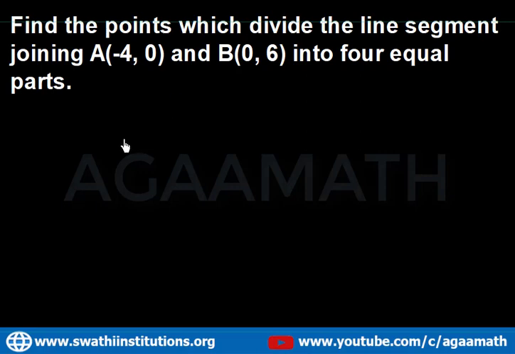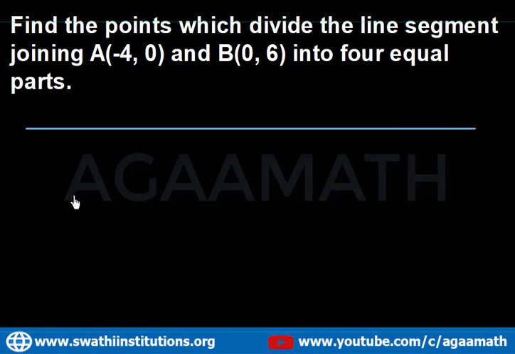So this is a question. Find the points which divide the line segment joining A(-4, 0) and B(0, 6) into 4 equal parts. Let us take a segment first.